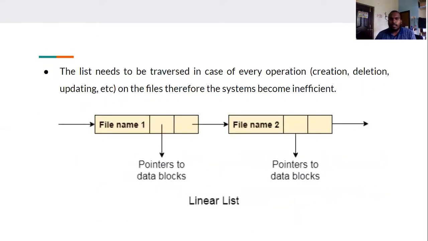The second problem is that the list needs to be traversed in case of every operation, like creation, deletion, updating, etc. on the files. Therefore, the system becomes inefficient.